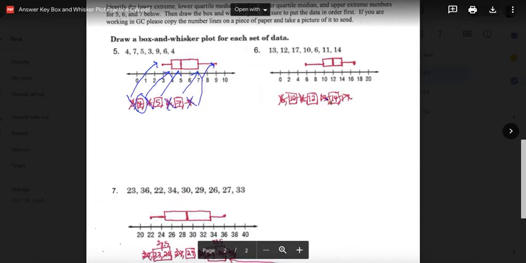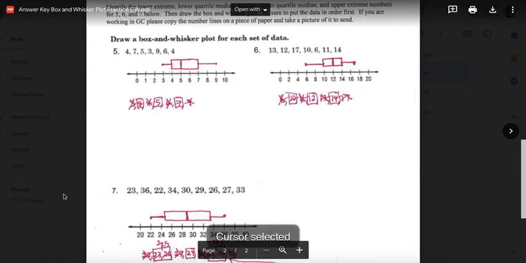Okay. Now with this one, once you put them in order, there were 7 data points here. So that's going to leave 1 in the middle. So it was, in this case, 12. So that was my median. Okay, then I did the cross out 1 from each end. There's my lower quartile. There's 1 in the middle. And then there's my lower extreme. And then to get the upper quartile is the median of the upper half, or to the right of the median. So we cross out 1 from each end. That gives me the upper. And then my largest number was the upper extreme.